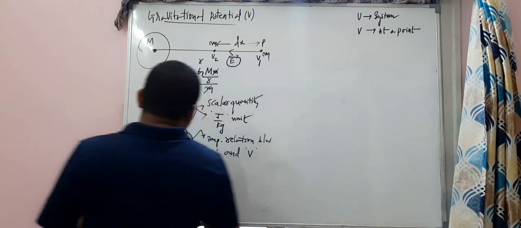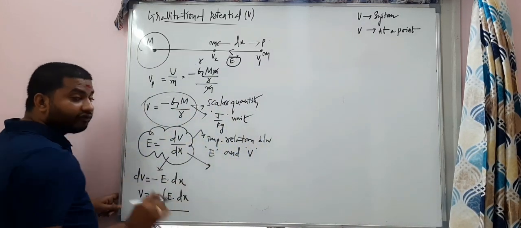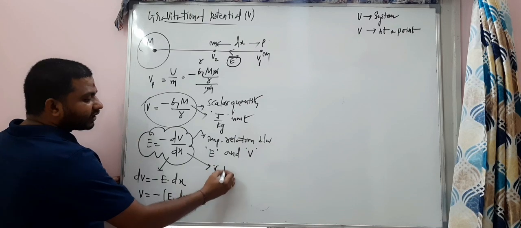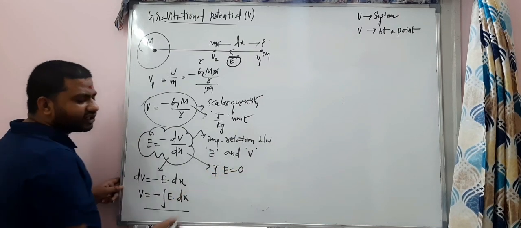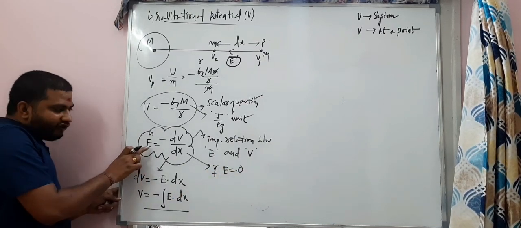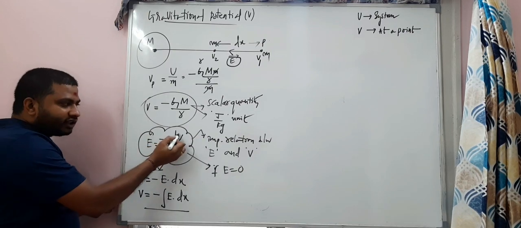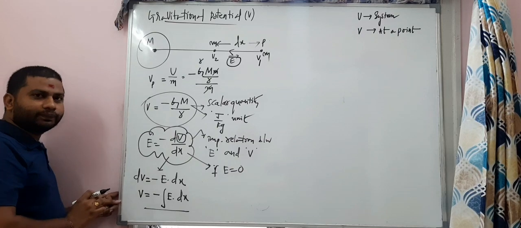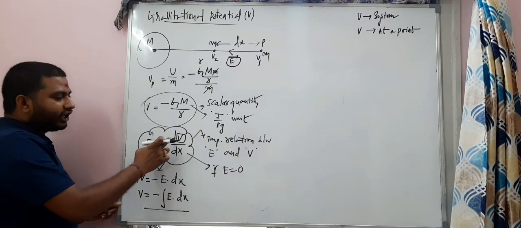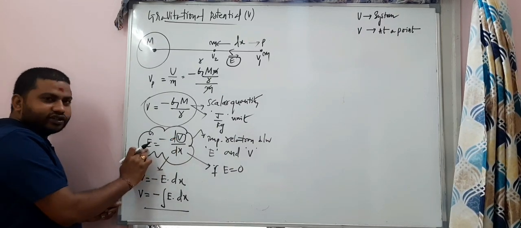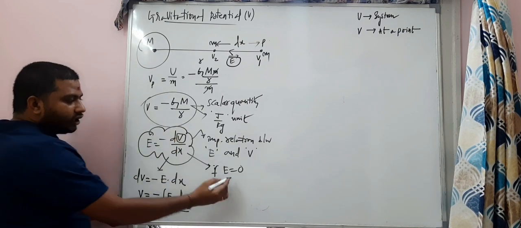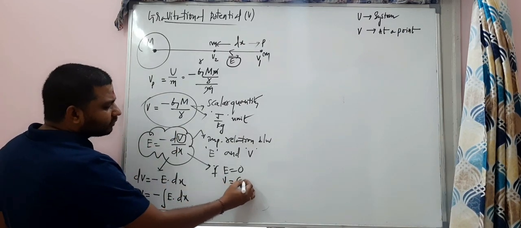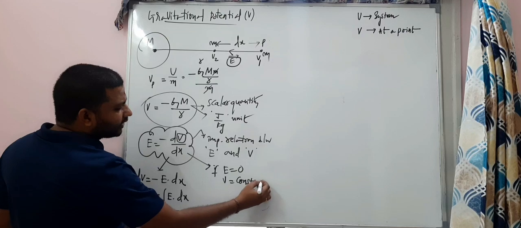And number two: for example, if the gravitational field intensity is 0, then the potential must be constant, because only then will it be 0. Yes or no? d by dx of some constant is 0. So if this is 0, the V value must be constant, my dear students.